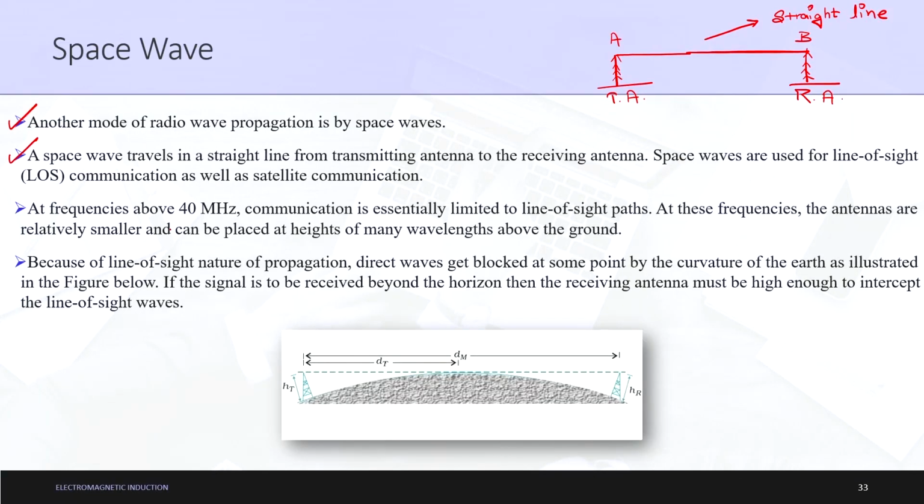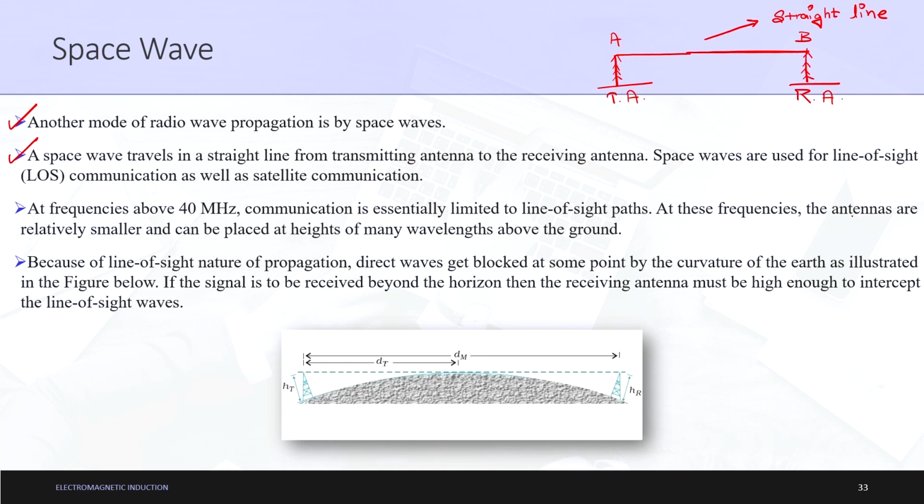Next point: at frequencies above 40 megahertz, communication is essentially limited to line of sight paths. Space wave exists for frequencies higher than 30 megahertz. The ionosphere can reflect waves ranging from 3 megahertz to 30 megahertz. So, above 30 megahertz, people need another way of communicating, and hence space wave comes into action. At frequencies above 40 megahertz, communication is limited to line of sight paths. What are line of sight paths? This is a typical example of line of sight paths.